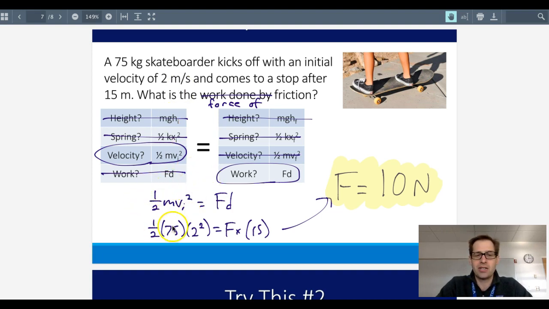So we can set the initial kinetic energy that they have, because they have initial speed, equal to the work done by friction, and work in this case is force times distance. So we can then set the initial speed of 2 meters per second and the mass and all that into the kinetic energy equation, and that equals force times 15. Why do I use 15 here? Because that's the distance that the work is being applied over.